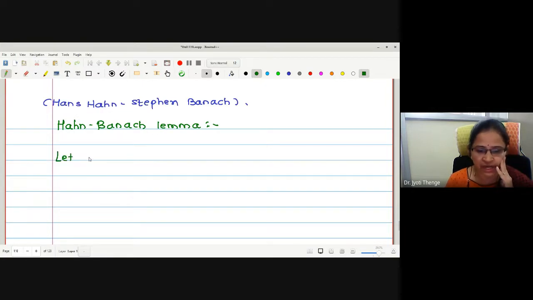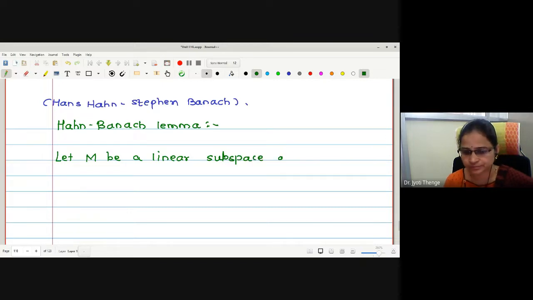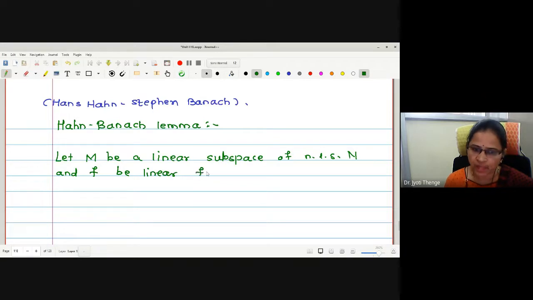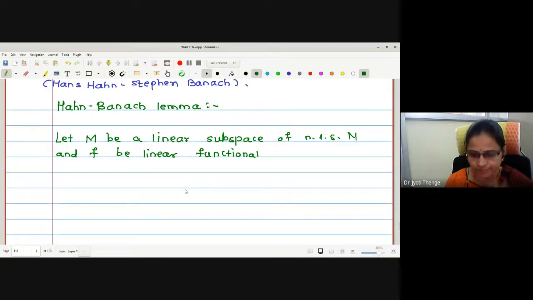The statement says: let M be a linear subspace of a normed linear space N, and f be a linear functional. Sometimes it is written linear functional, but writing the word linear is not important, because functional itself means it is continuous and linear. But in some books they have used the word linear functionals, so we can write simply functional also.